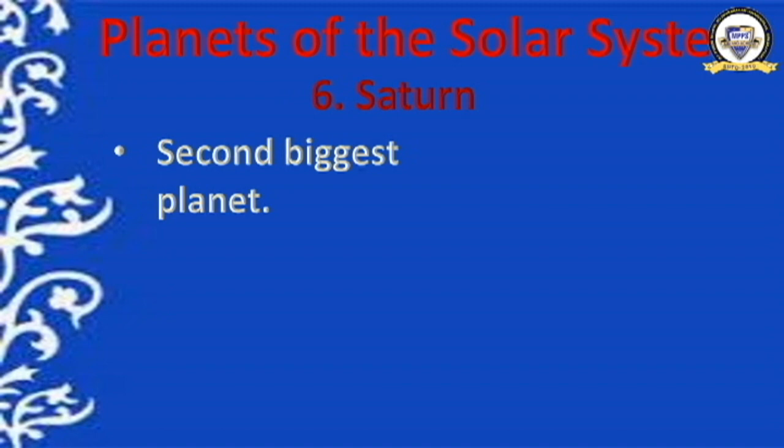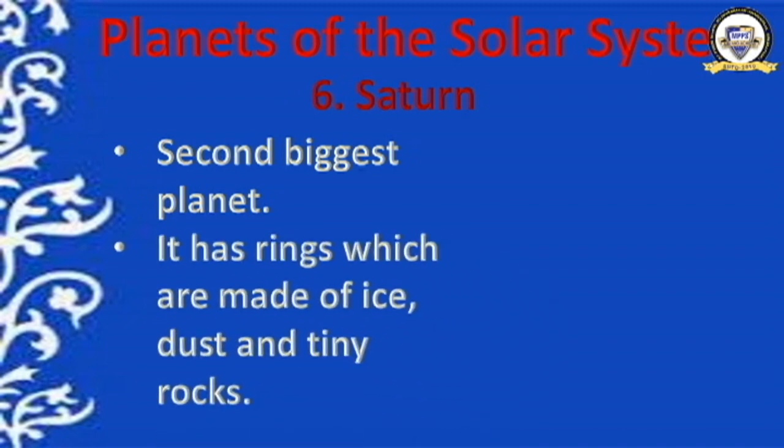Strong winds swirl around its equator. In the equatorial region of Saturn, strong winds are there, made almost entirely of liquid hydrogen and helium. Then it has rings which are made of ice, dust and tiny rocks. This is the biggest attraction of Saturn, the unique feature of Saturn.